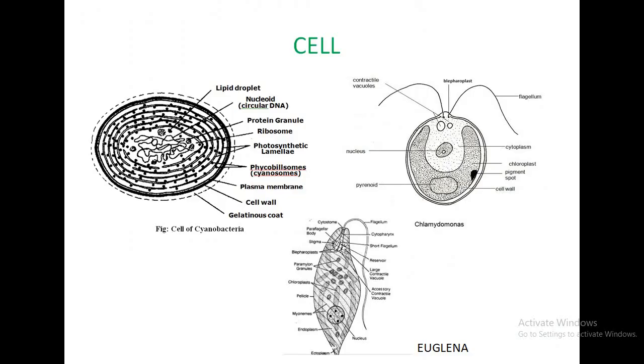When we see the cellular organization in algae, only the members of class Cyanophyceae are prokaryotic with a primitive nucleus. All other members are eukaryotic with a well organized nucleus and the presence of membrane bound cell organelles. When we see the cell wall, most of the members of algae have a cellulosic cell wall.